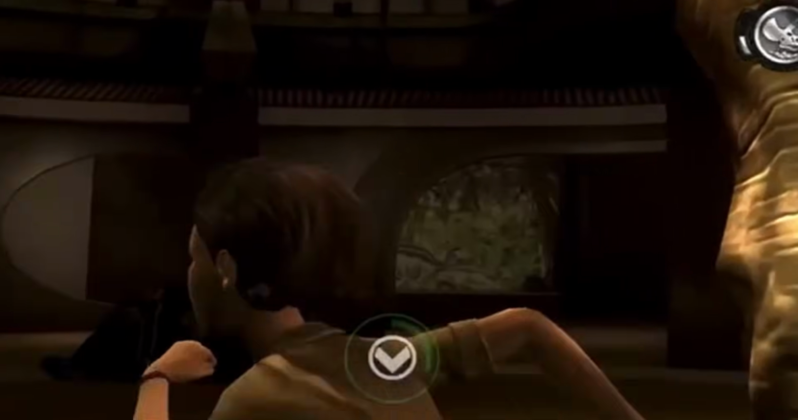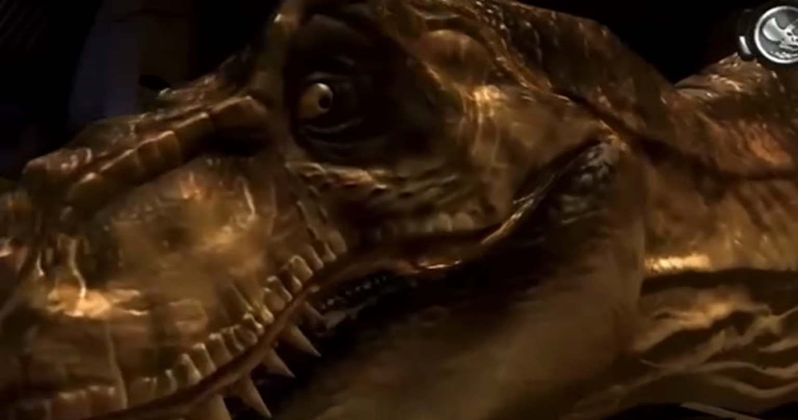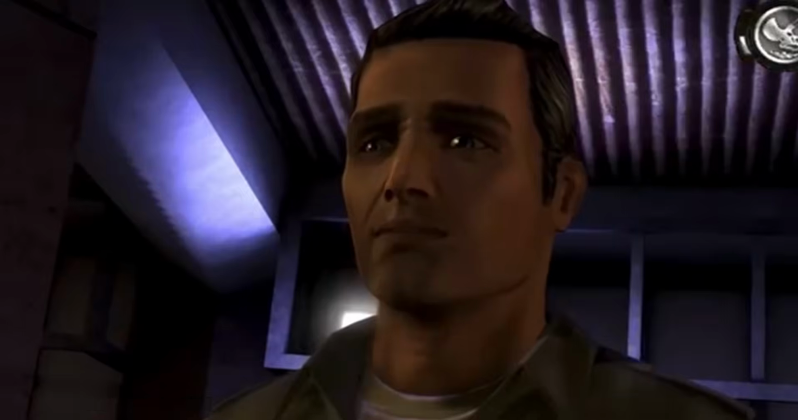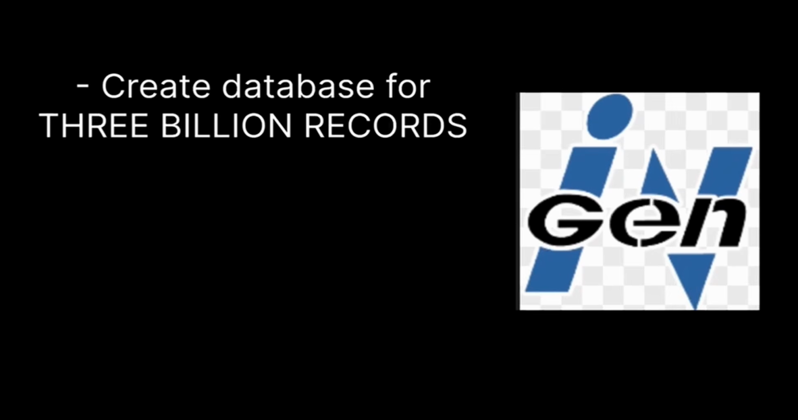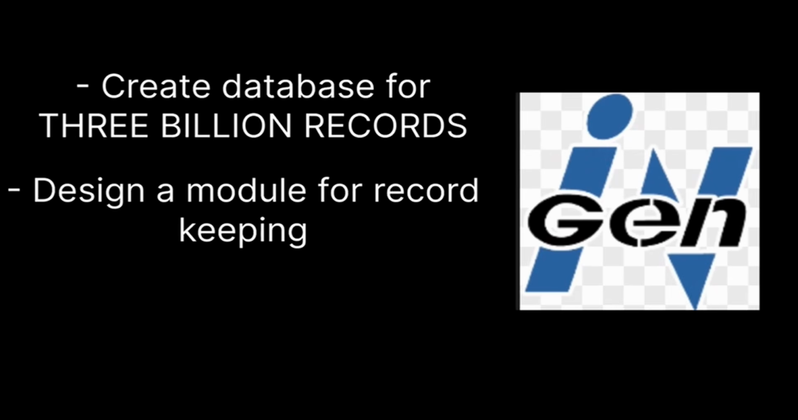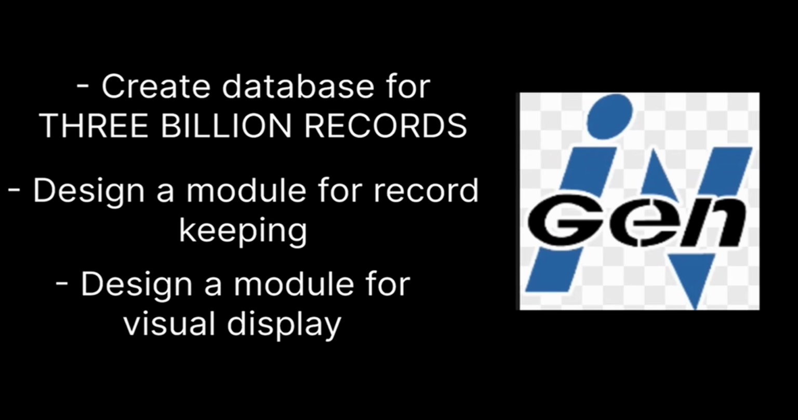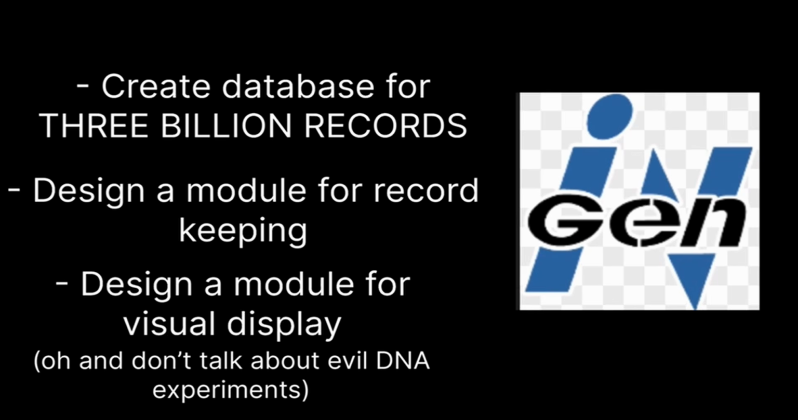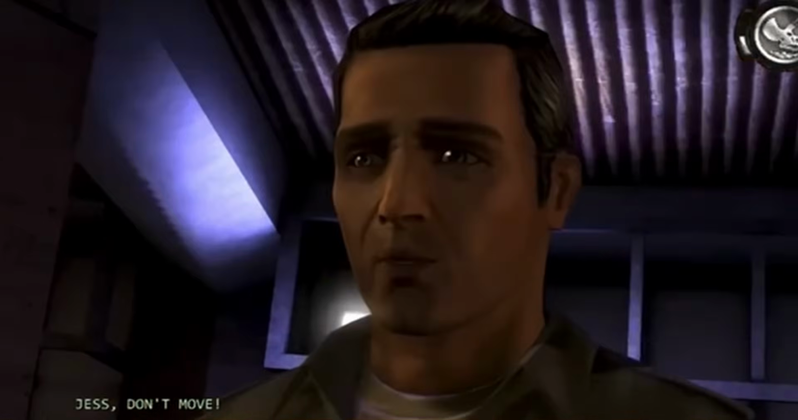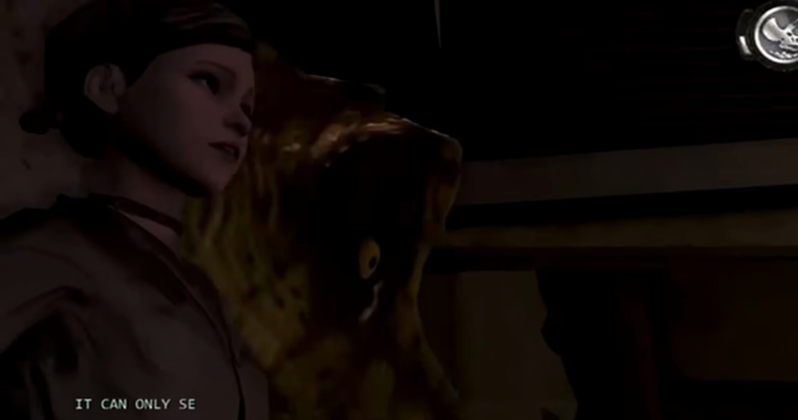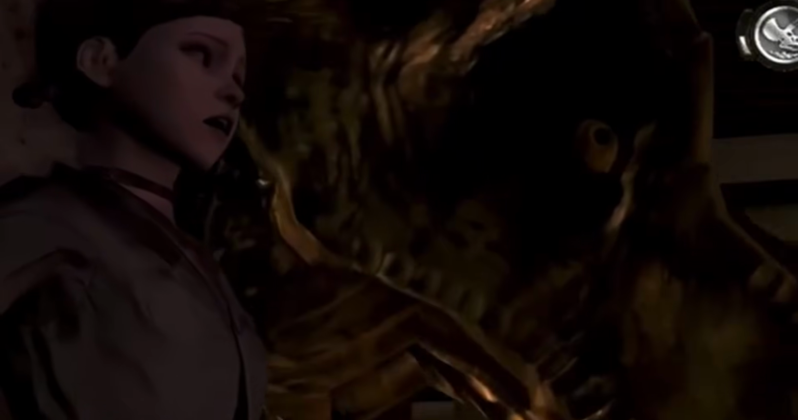Not only is Nedry given the most vague info about what he's even contributing to, he's also underpaid by his very scummy employer. So imagine being given the following assignment. Write a database that can hold 3 billion records. Design a module for record keeping. Design a module for visual display. Oh, and don't tell anyone else that we do things with DNA. By the time that he realizes he's helping develop a dino theme park, too much work has already been done to go back and refine anything.